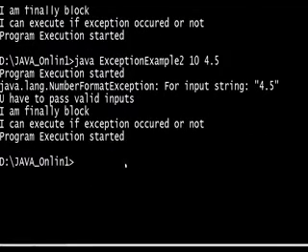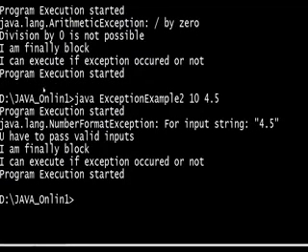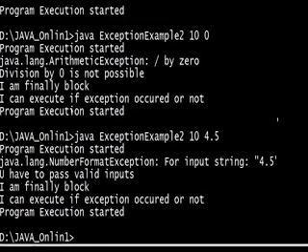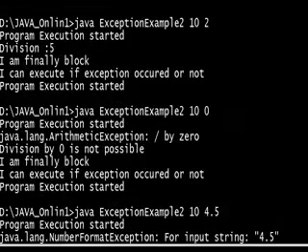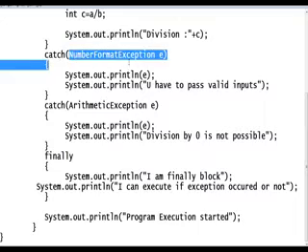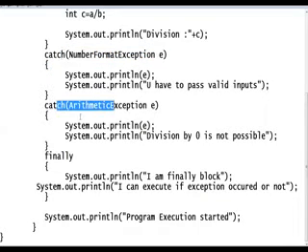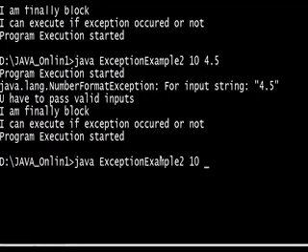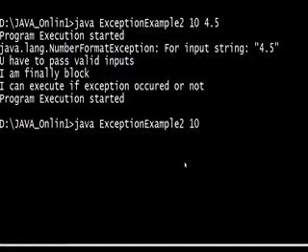You may have a doubt: sir, the program execution statement runs in all cases, so why again try block and finally block? For example, I handled only two exceptions, number format and arithmetic. If an array index out of bounds exception occurred, I did not handle that.